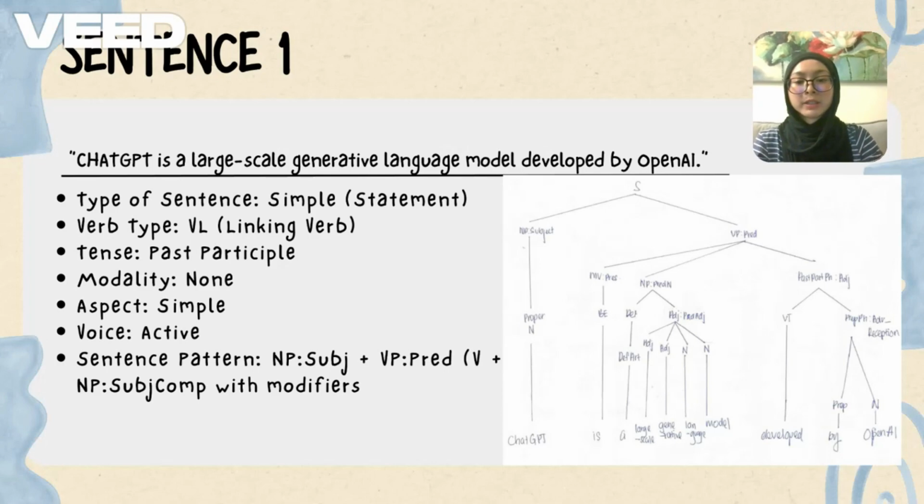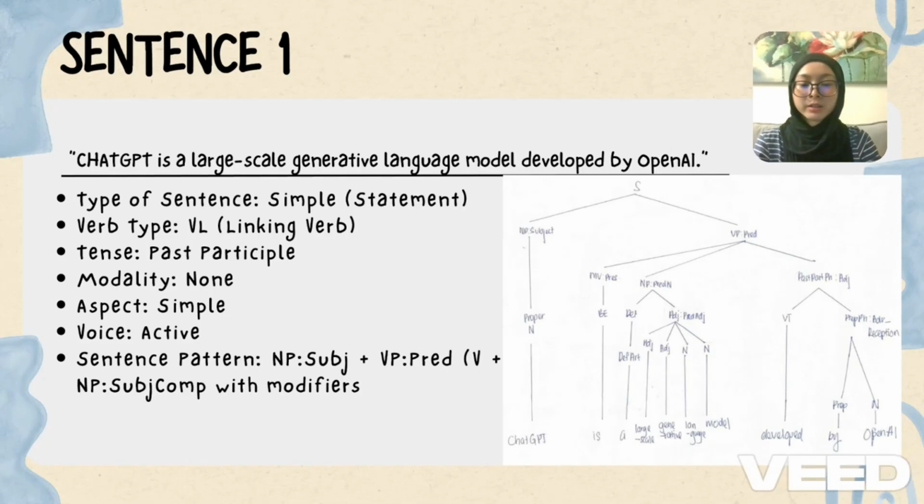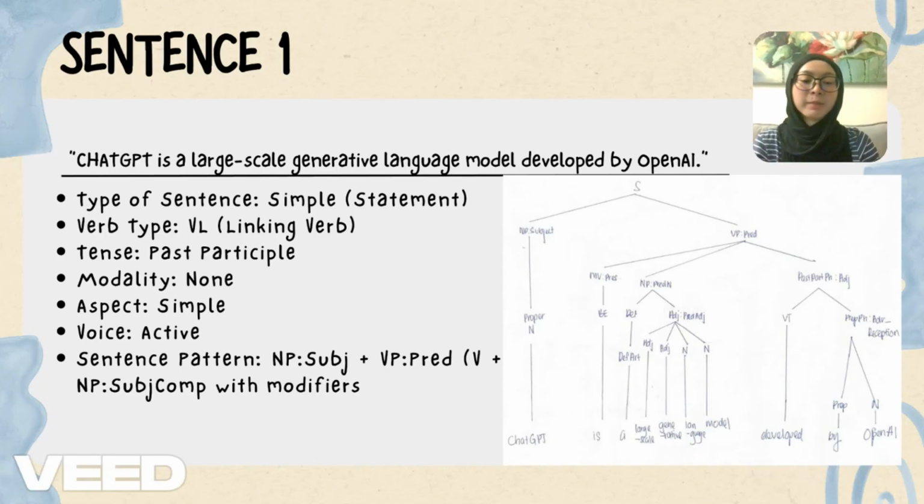So today I'll be presenting the syntax tree for the sentence "ChatGPT is a large-scale generative language model developed by OpenAI." So let's break it down according to its structure, form, and function. The sentence is a simple declarative statement in the past participle tense, and the verb type is VL, which stands for linking verb. The main sentence pattern is NP subject plus VP predicate, which means a noun phrase as the subject, followed by a verb phrase as the predicate.